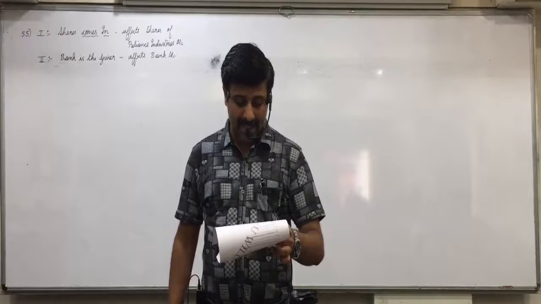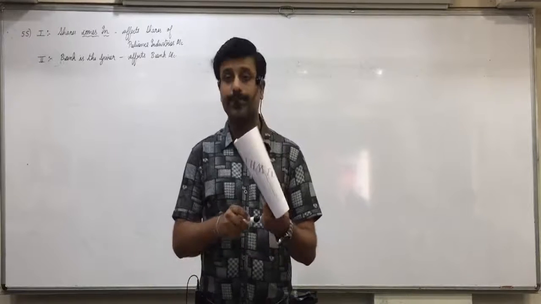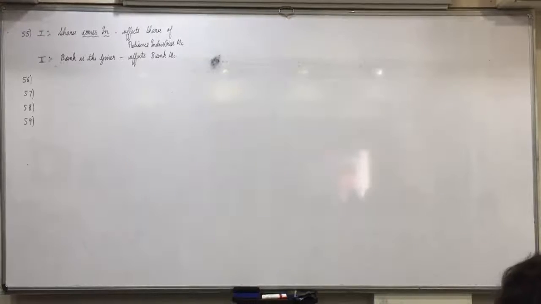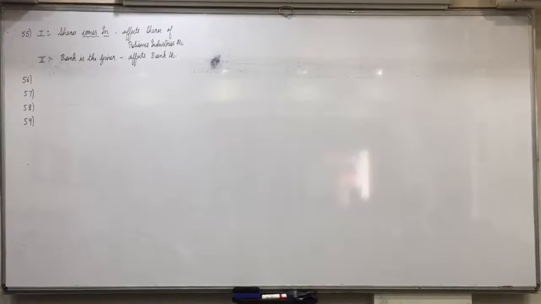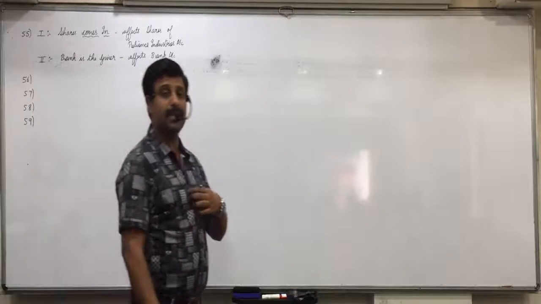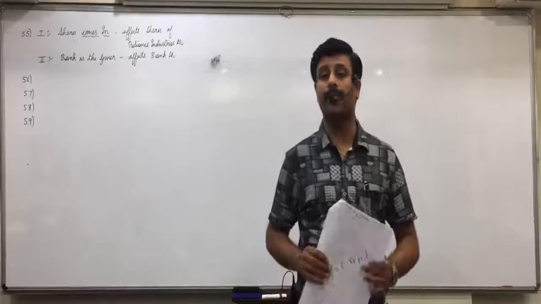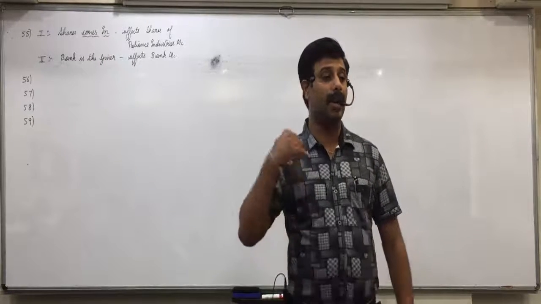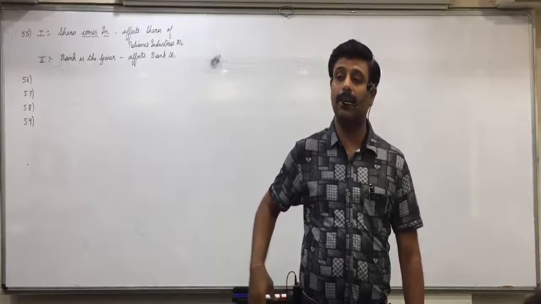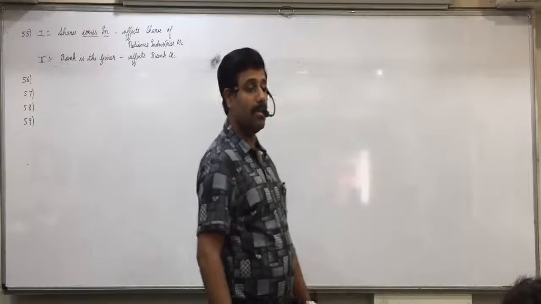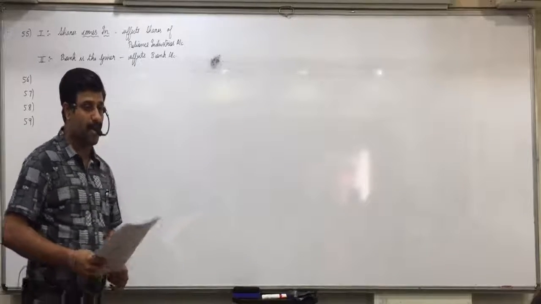Solve 56, 57, 58, 59 on your own, and I'll discuss that. In which transaction? 55? We have purchased the shares and paid by check, so money will be paid directly from our bank account. So bank is the giver. Whenever we say bank is the receiver, what do we actually mean by that? Our account in the bank is the receiver. And whenever we say bank is the giver, our account in the bank is the giver. So from our account the money will be paid, therefore bank is the giver.